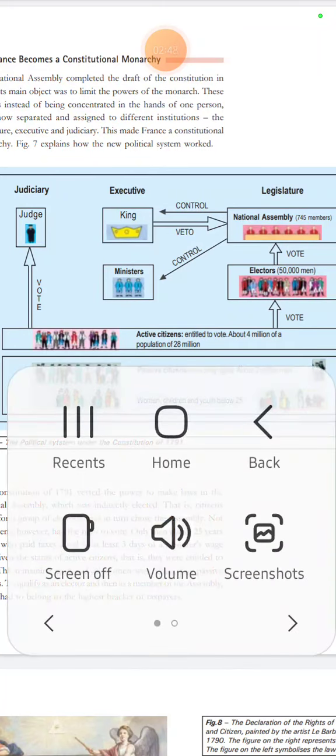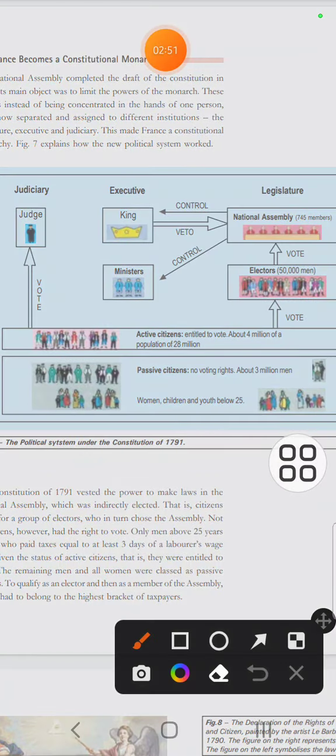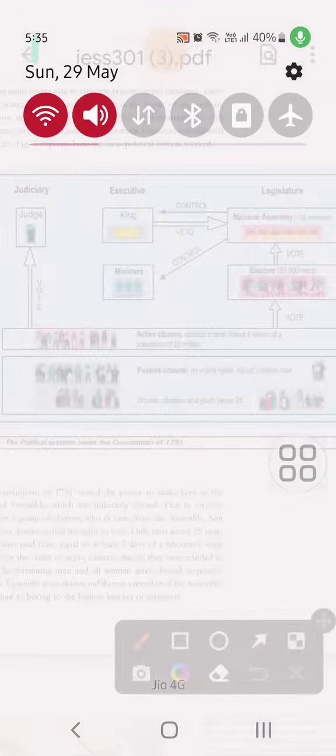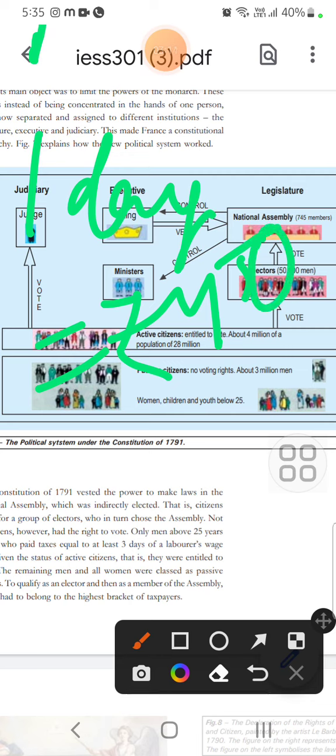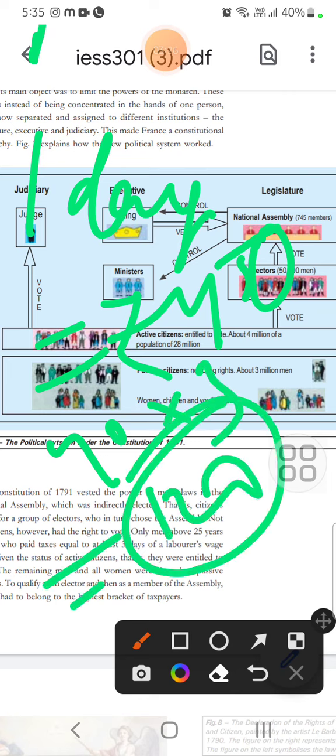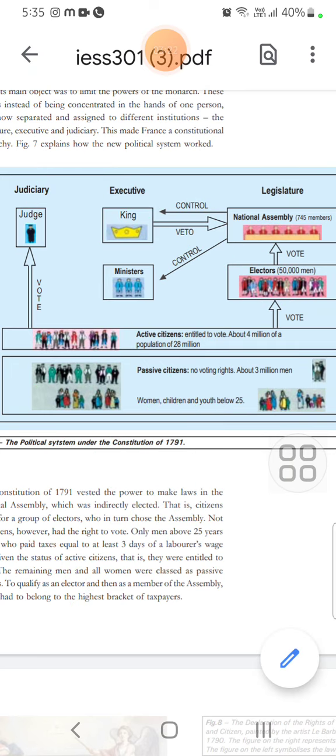Now see, this part is very important, you need to learn it. Only men above 25 years of age, and secondly, those who have paid taxes equal to 3 days of a laborer's wage. Suppose the laborer's one day wage is ₹40. Then if a person has paid tax equal to 40 × 3, that is 120, he will belong to the category of active citizens. Also, those who were the highest taxpayers were included in this category.